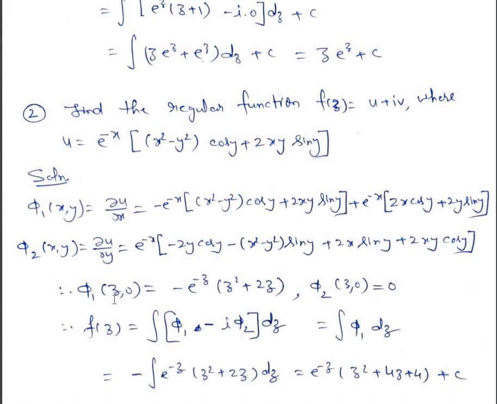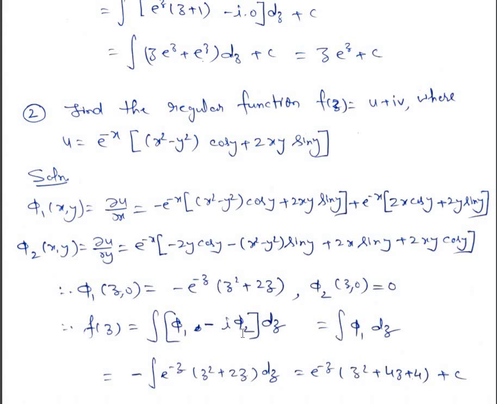Now in place of x put z, and in place of y put 0. So phi 1 of z comma 0 will come out to be minus e to the power minus z, z squared plus 2z. And phi 2 of z comma 0 comes out to be 0, because y is 0, sin y is 0, and again y is 0. So applying the formula, f(z) is equal to the integral of phi 1 minus i times phi 2 dz.